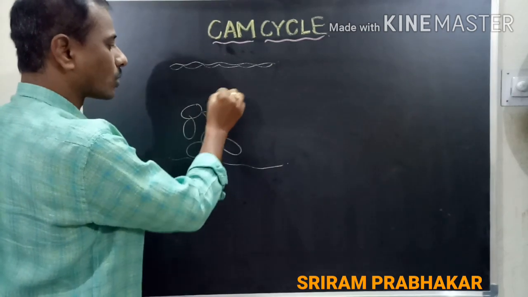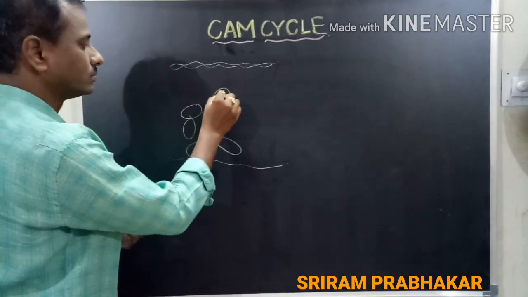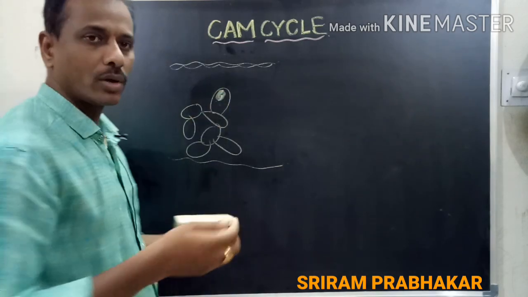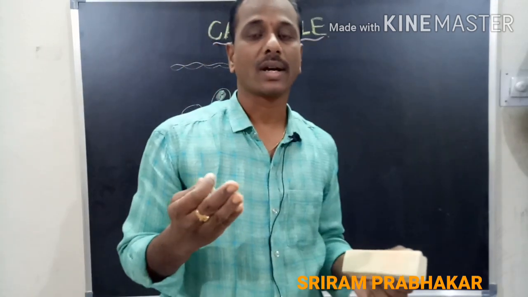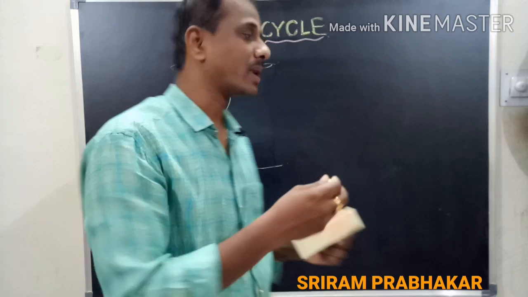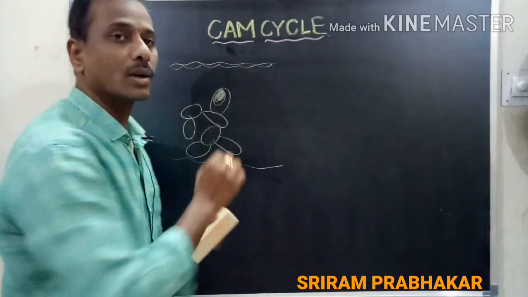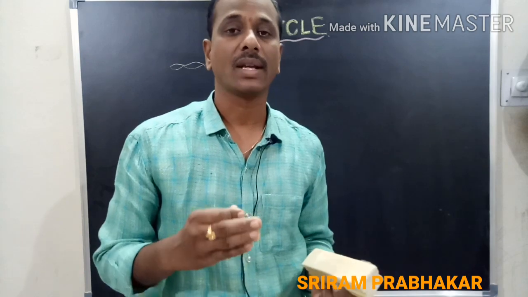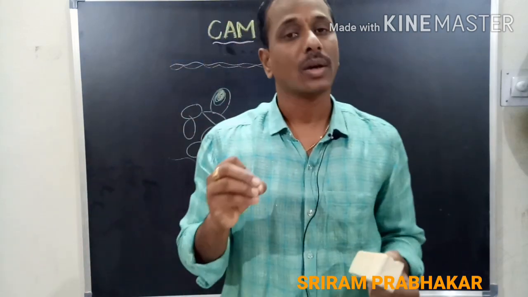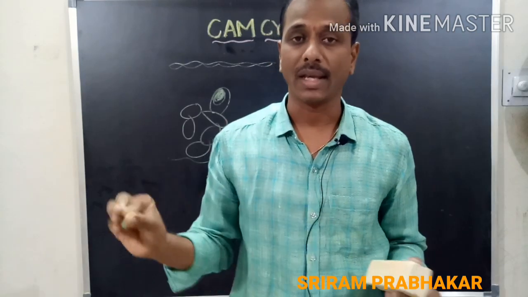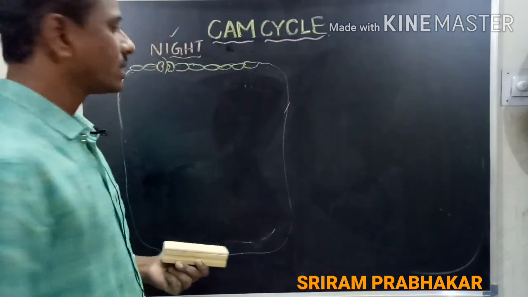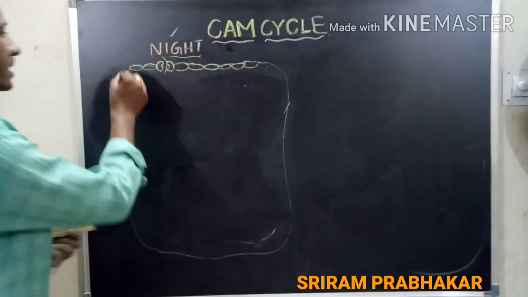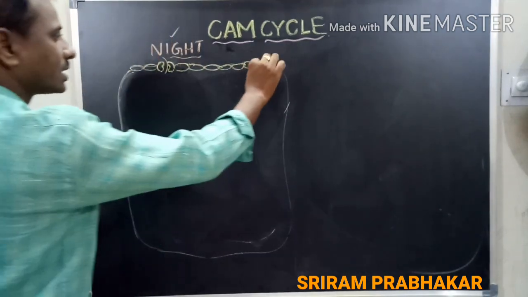The cells contain chloroplasts. See, this is a chloroplast. We know that photosynthesis takes place in the chloroplast. The light reaction is completed in the grana membrane, and the dark reaction takes place in the stroma of the chloroplast. Here also it is the same: the CAM cycle takes place in the stroma of the chloroplast of the mesophyll cell only. Then how does the mechanism of carbon dioxide fixation take place in the CAM cycle? See the mechanism. This is a cell, a mesophyll cell.